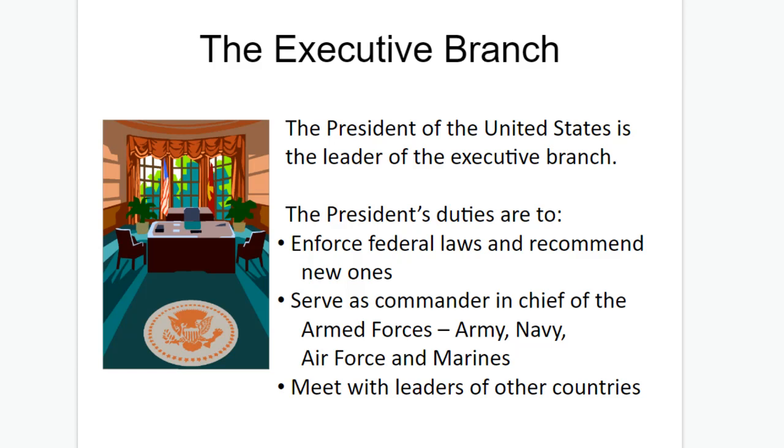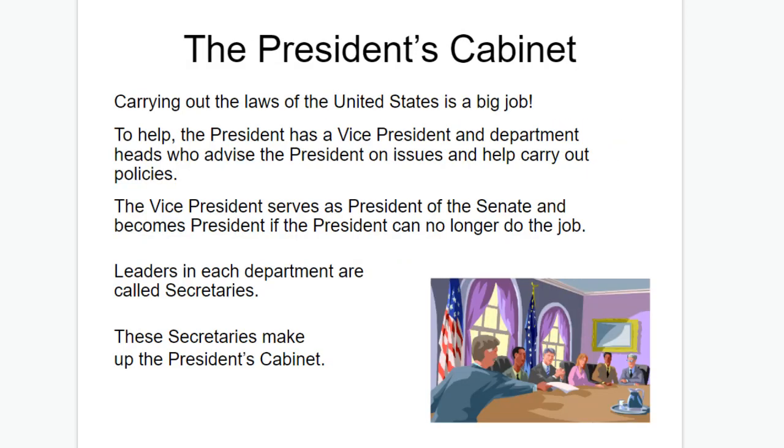The first part, of course, is the executive branch, and this is the President of the United States. That person is considered the leader of the executive branch. The President's main duties are to enforce federal laws and recommend new ones. He or she also serves as the commander-in-chief of the Armed Forces, which is the Army, the Navy, the Air Force, and Marines. And they're also to meet with or designate another person to talk to people from other countries. Inside of the president's executive branch is the president's cabinet.